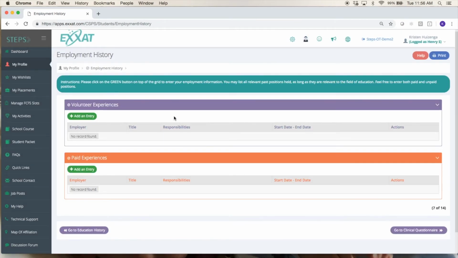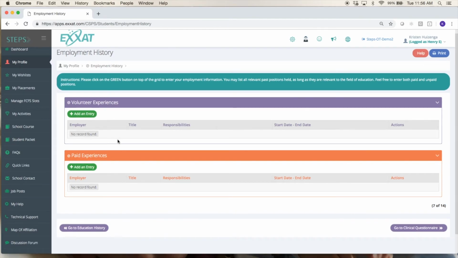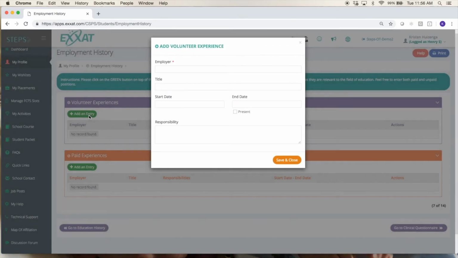The next section is employment history. It's very similar to a resume. We've just separated volunteer and paid experiences. So here you'll just click to add an entry, enter your employer, your title, start and end date. We do have a present box if you still work there, and you can list your responsibilities.